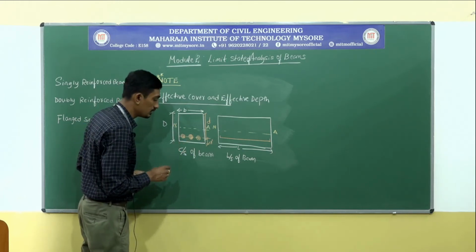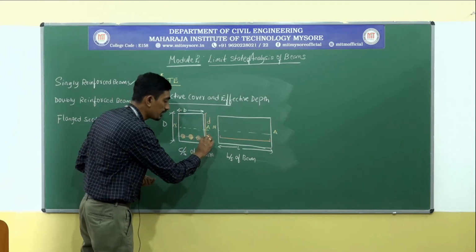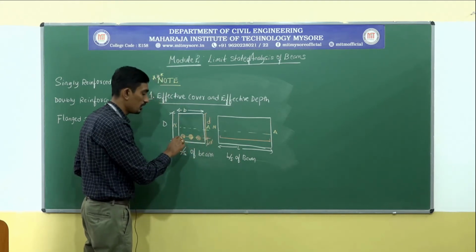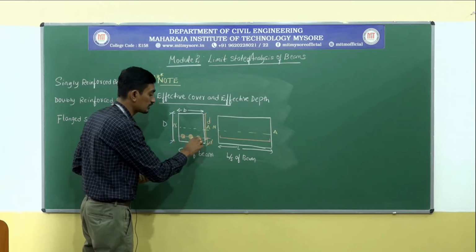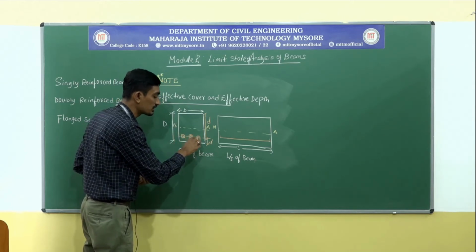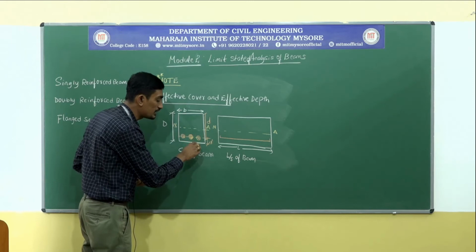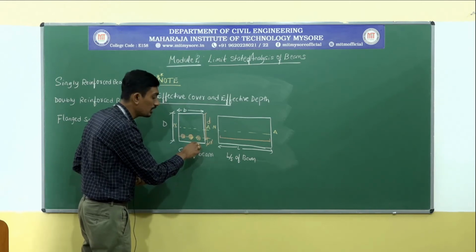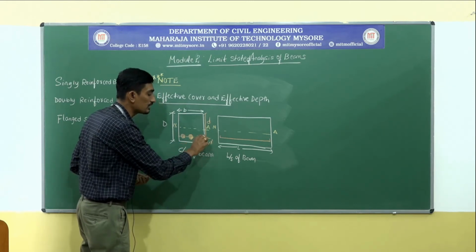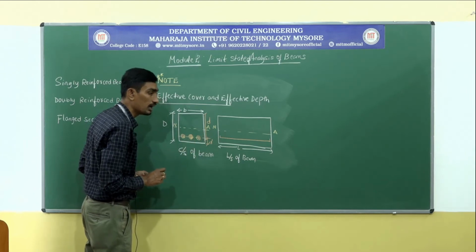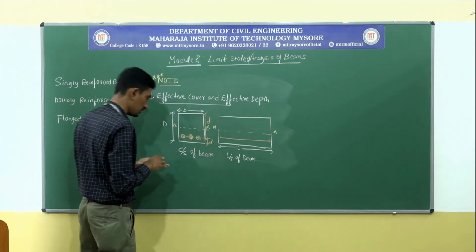This particular distance, from the centroidal axis of the steel up to the edge of the concrete member, is called the effective cover.